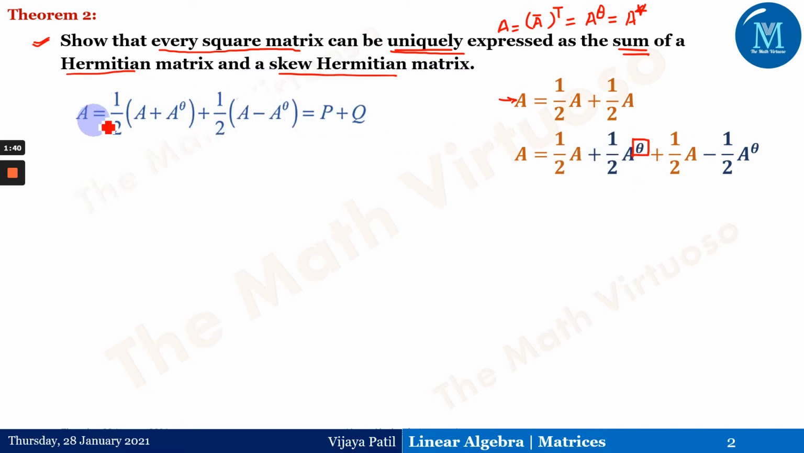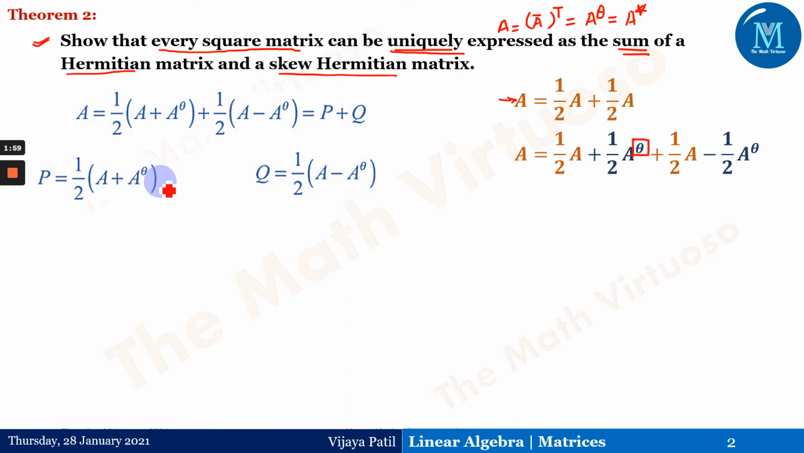So this expression capital A is nothing but 1 by 2 times (A plus A to the power theta) plus 1 by 2 times (A minus A to the power theta), which is equal to P plus Q, wherein P is equal to 1 by 2 times (A plus A to the power theta), and Q is equal to half of (A minus A to the power theta). Of course, there is a half.